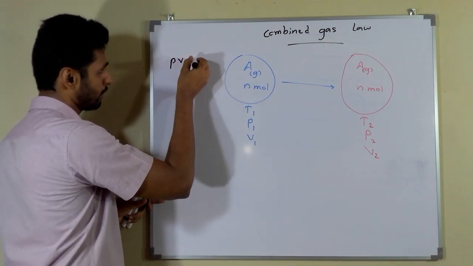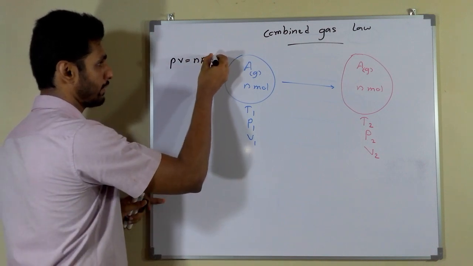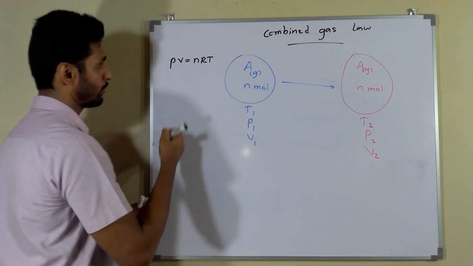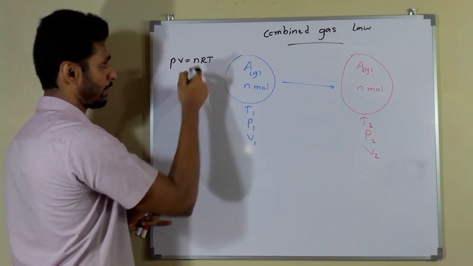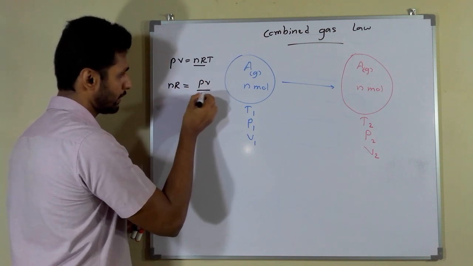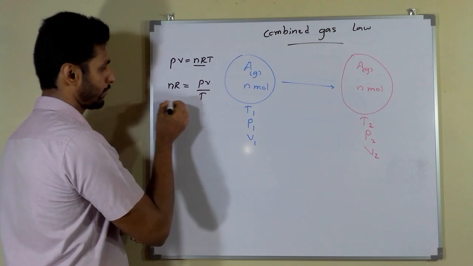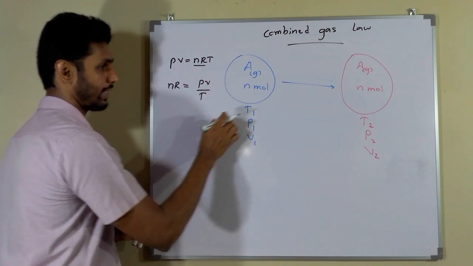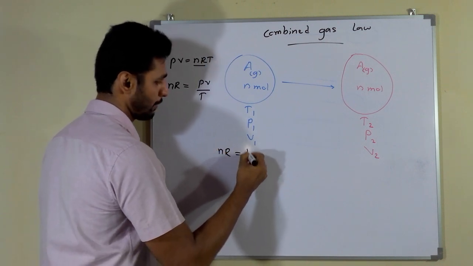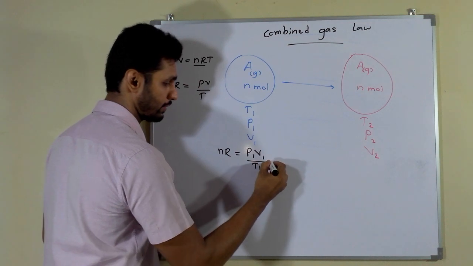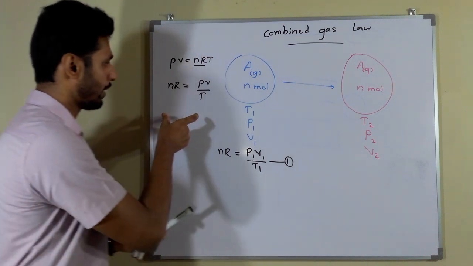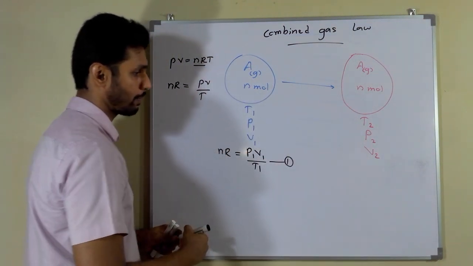You can use the PV equals nRT formula and convert it like this. You can make nR the subject: nR equals PV divided by T. Then you can apply this formula to the first and second instance. For the first one, nR equals P1 V1 divided by T1. Take this as the first formula, and then apply it to the second instance as well.